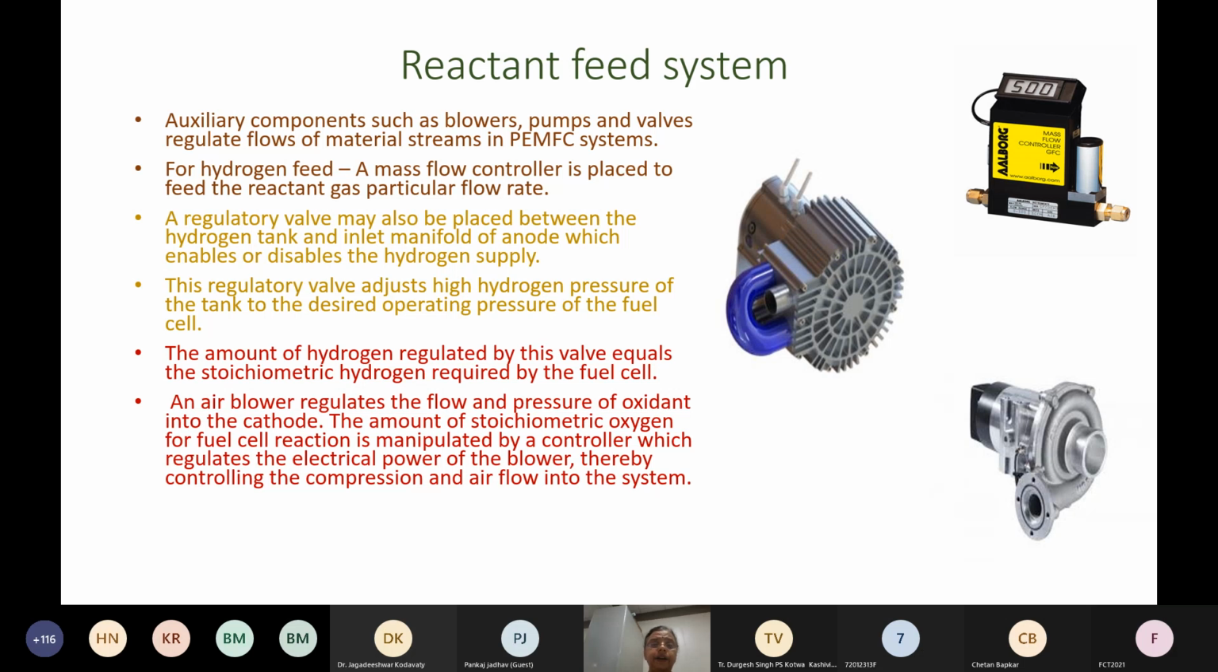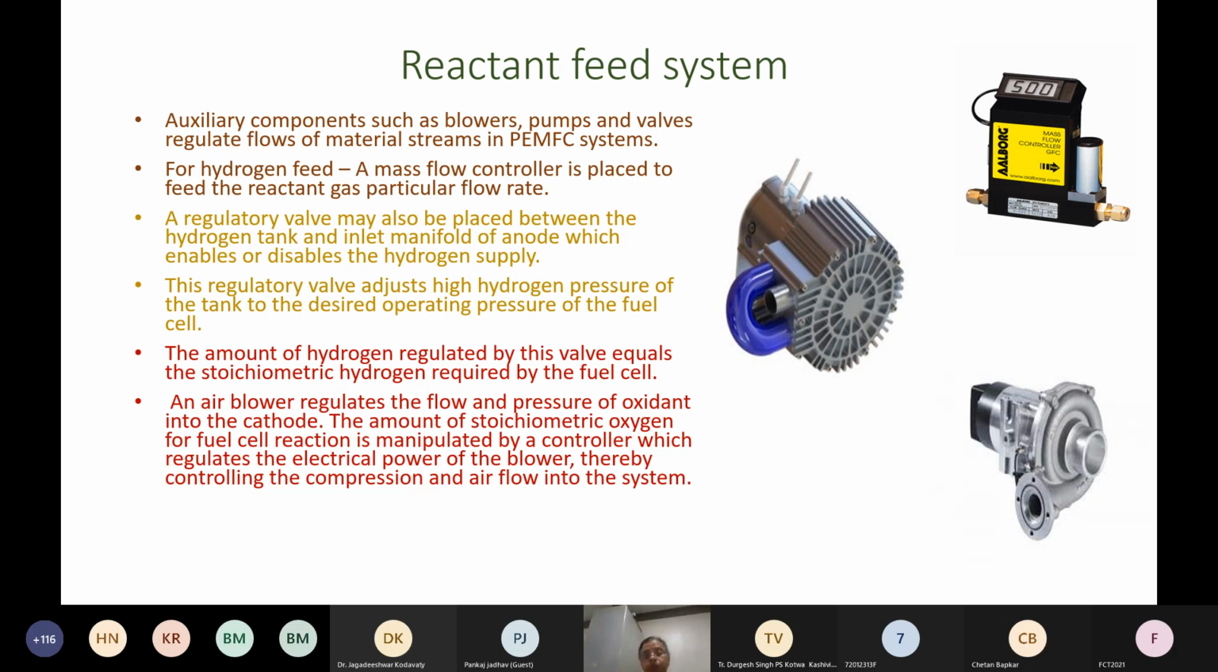For the hydrogen side, you need some kind of a control valve to control from the cylinder. You have to have a regulatory valve. After that, you should have a mass flow controller, which tells you the amount of gas that you are feeding into the system. And this has to be followed by a humidifier, so that you can maintain the water content in the system. For the air side, you can have various possibilities.